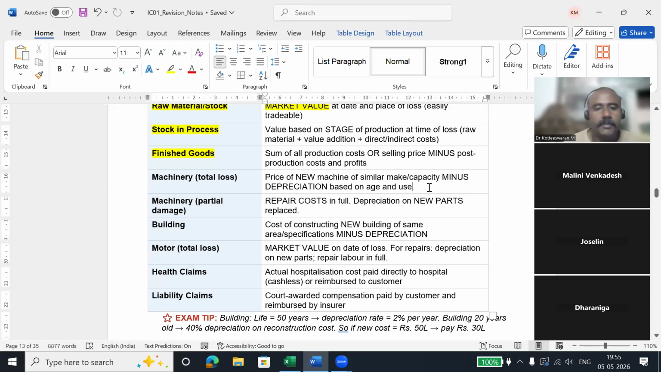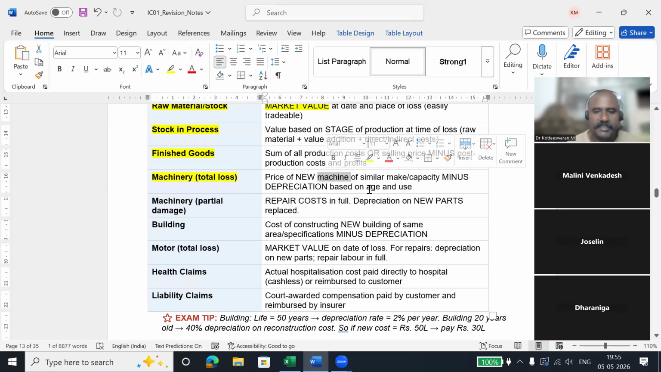Great. So machinery. Machinery is the same as our two-wheeler kind of thing. When we purchase a two-wheeler, it will be 50,000 and we continuously use it. There is some depreciation, so after 2 years the value of that bike reduces. Same like that, machines also. At the time of new purchase, the new machine cost will be there. And as it ages, we need to reduce the cost. So that is called depreciation.